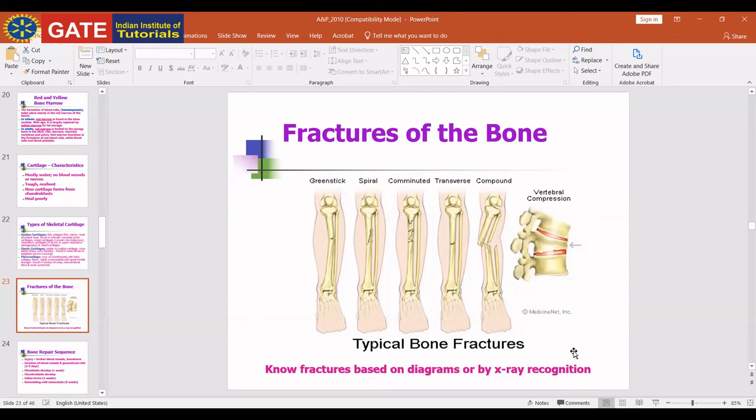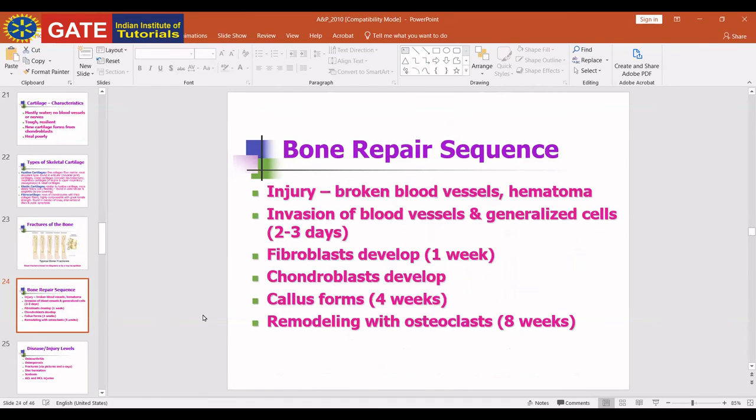Now we are going to explain the function of bone. Before going to the repair sequence, I am going to explain the function of bones. Bones help in shape,